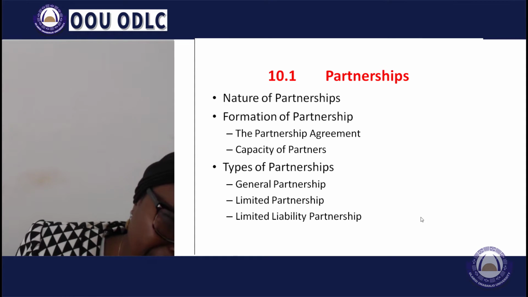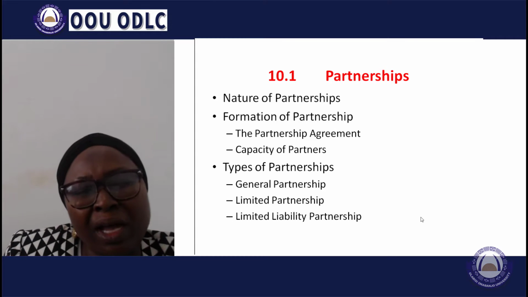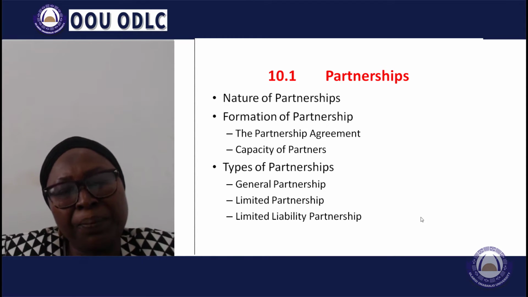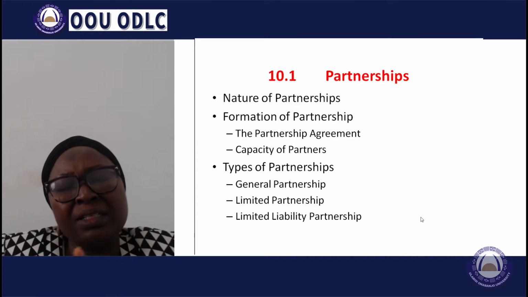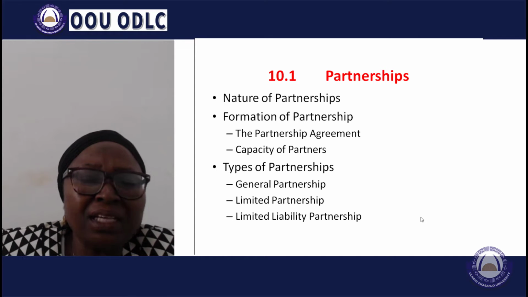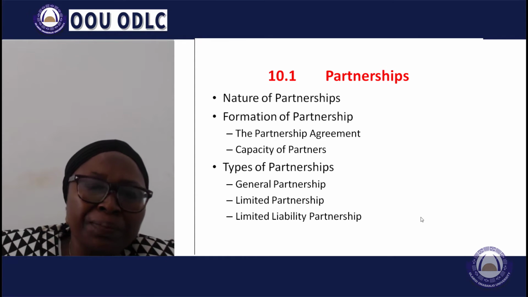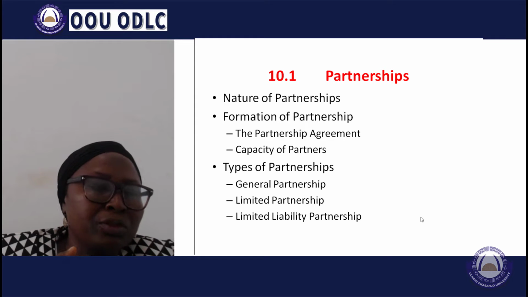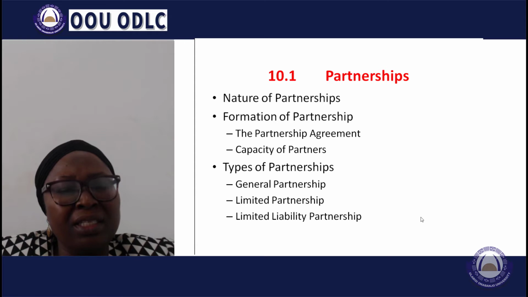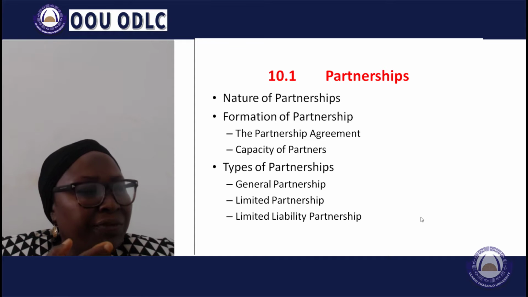Now, a partnership can be formed. There's no hard and fast rule about the formation of a partnership, but generally a partnership cannot be more than 20 people, except in some instances, in the case of lawyers and in the case of accounting firms.